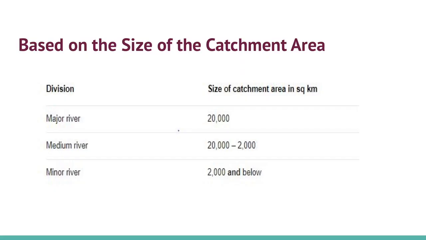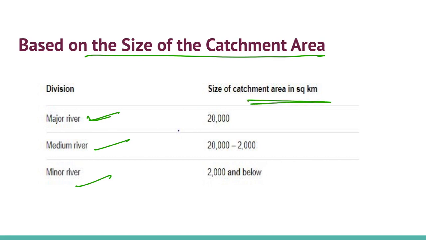The drainage system, based on the size of the catchment area, is divided into three types: major river, medium river and minor river. It is called a major river because the catchment area is about 20,000 square kilometers, a medium river ranges from 20,000 to 2,000 square kilometers, and a minor river is less than 2,000 square kilometers.